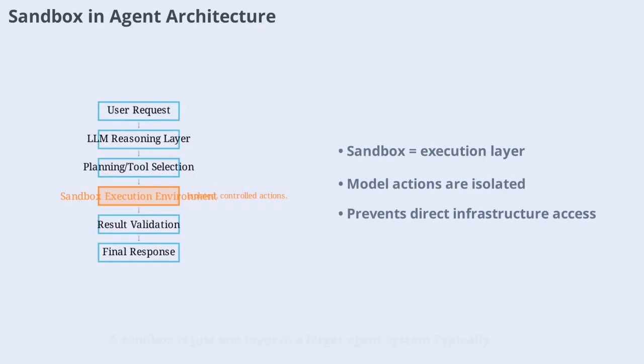A sandbox is just one layer in a larger agent system. Typically, a user request flows through the reasoning layer, planning, sandbox execution, result validation, and finally, the response. The key is separation. The model never touches your infrastructure directly. The sandbox acts as the operating room, controlling where and how actions are executed.